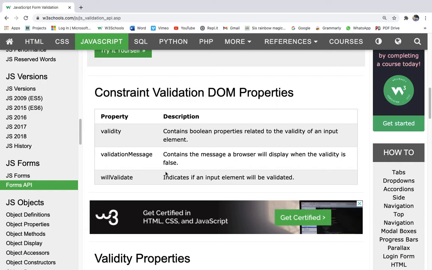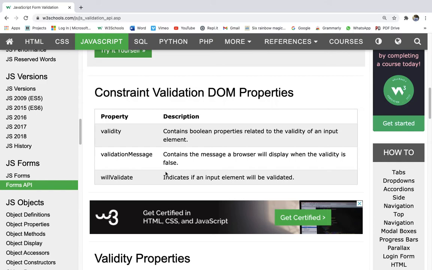So when the validity is false, the validationMessage will be executed.